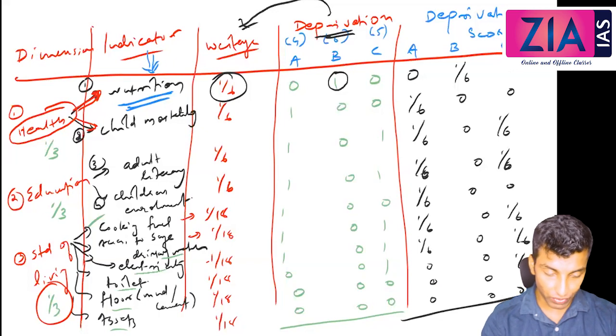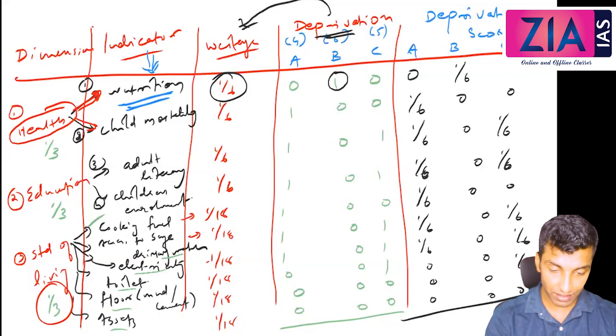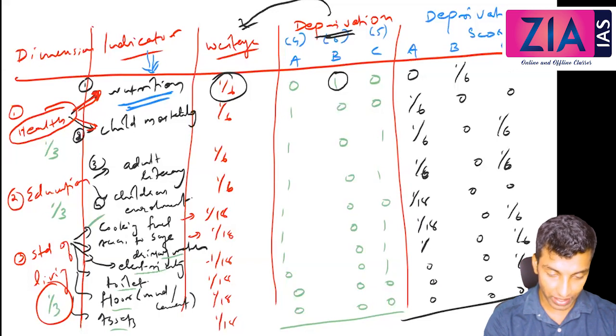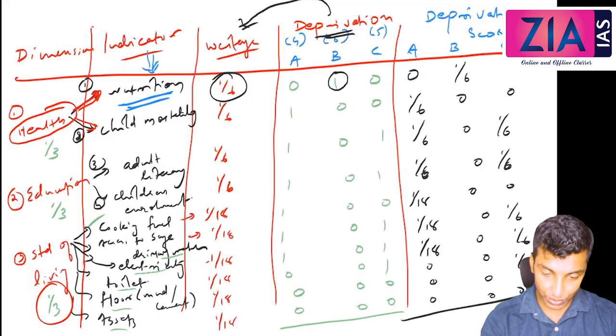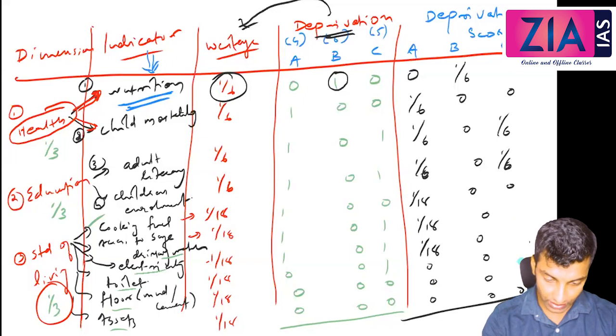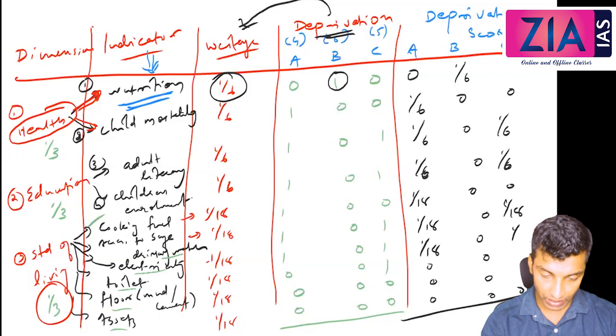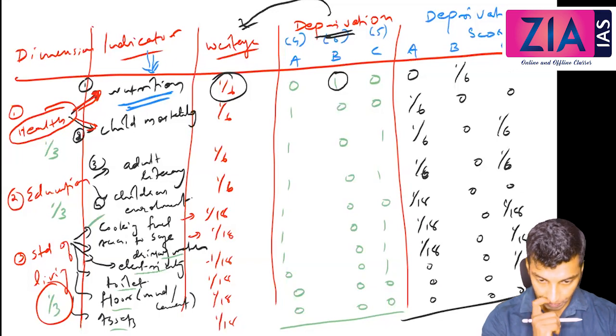Okay, sorry, these are not 1 by 6, right? These are 1 by 18. Yeah, but nobody was telling anything. These are 1 by 18. Sorry. 1 by 18, 1 by 18, 1 by 18. So here also these three I need to replace, right? 1 by 18, 1 by 18, 1 by 18.